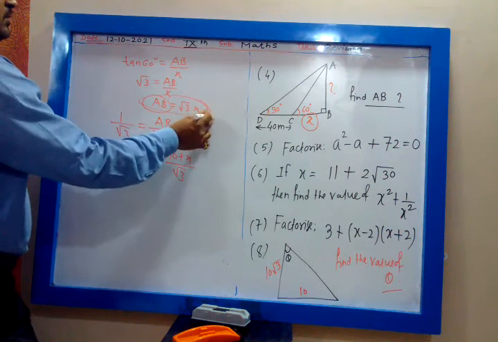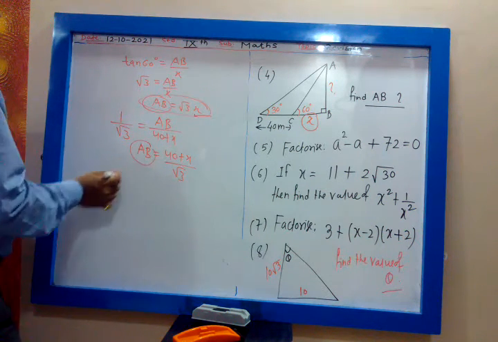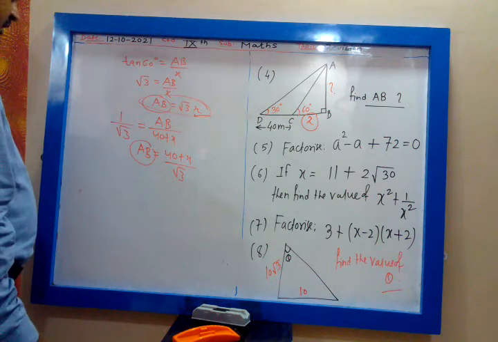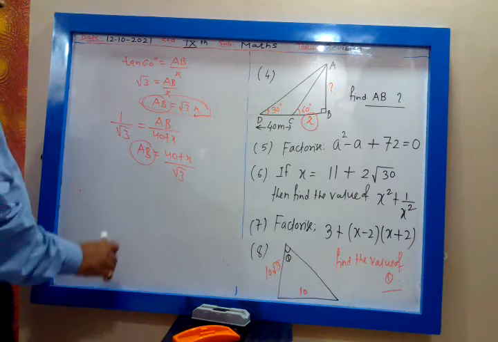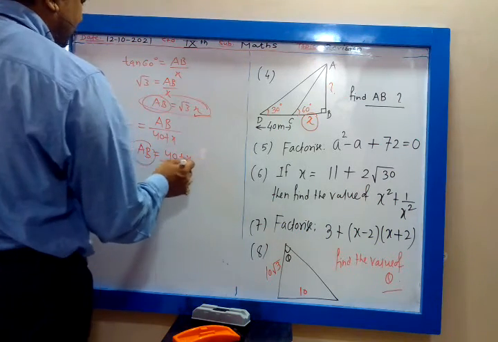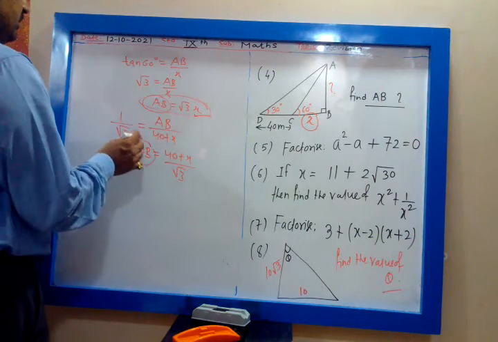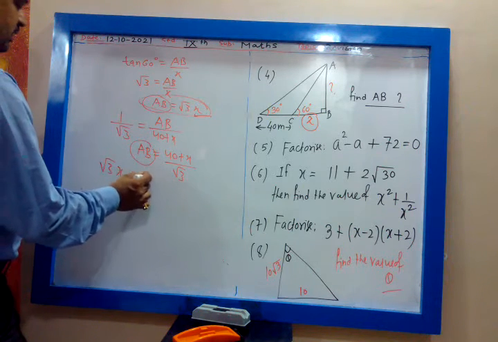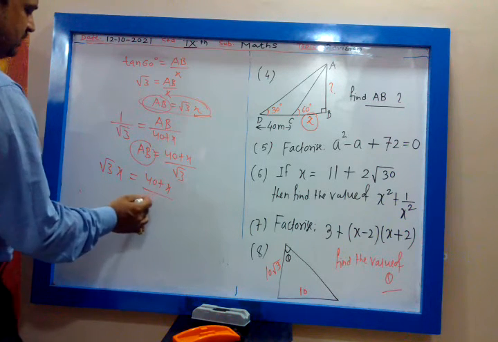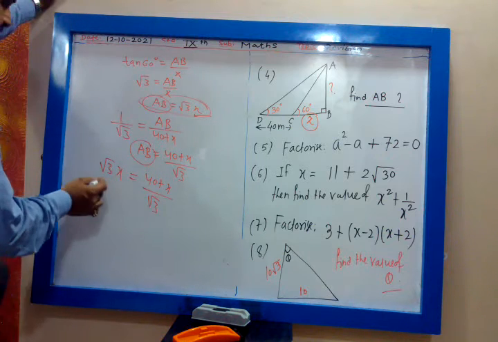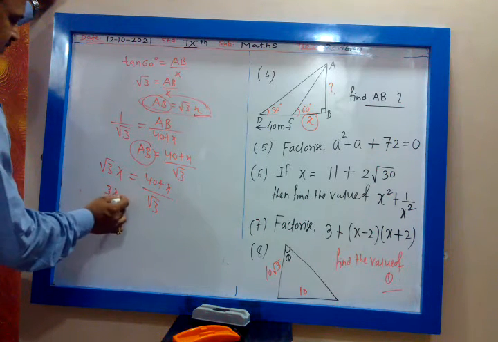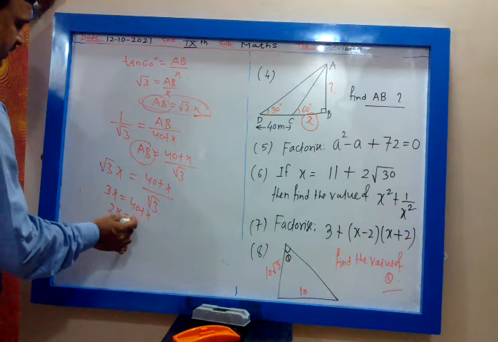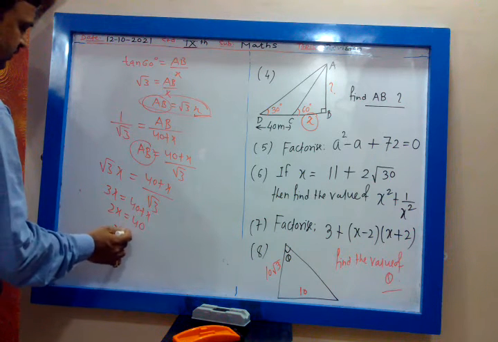Root 3x I have written for AB. Yes, if you want to rationalize the denominator, no problem. So root 3 multiplied by root 3x, that is 3x, is equal to 40 plus x. 3x minus x, 2x is equal to 40. So x is equal to 20.